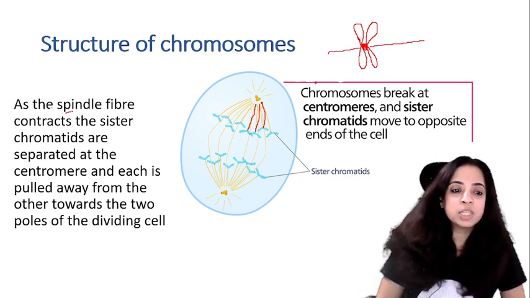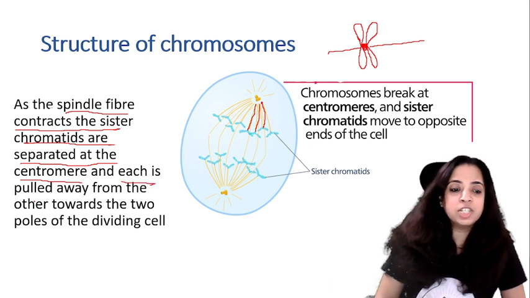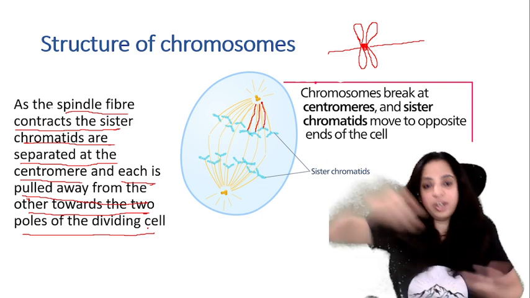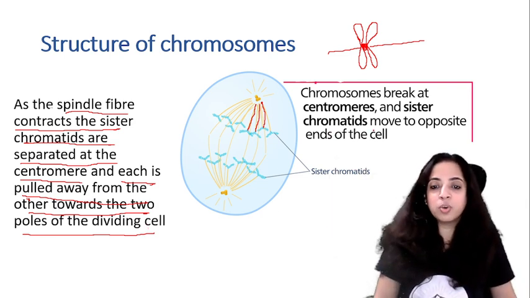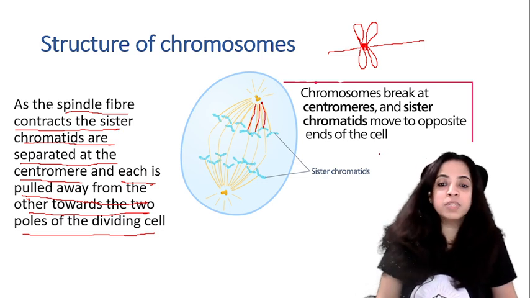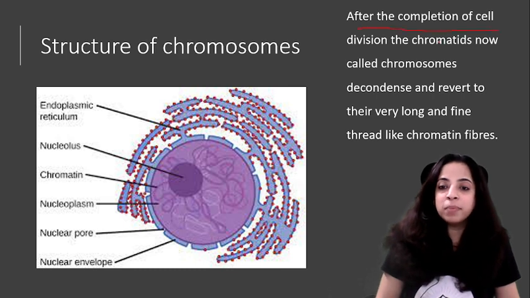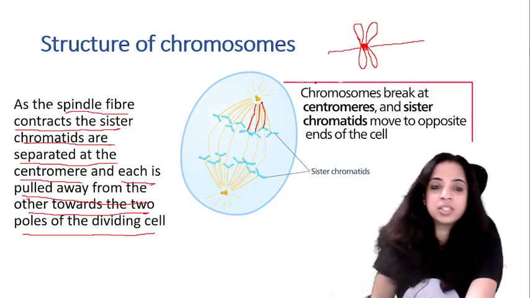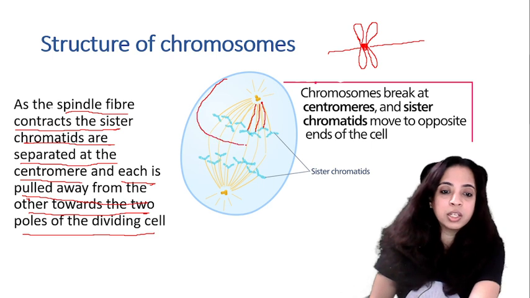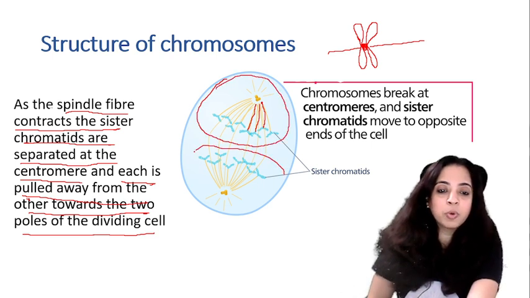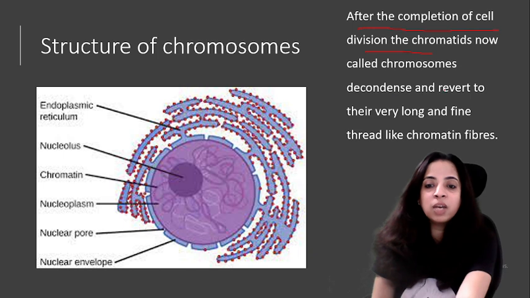As the spindle fiber contracts, the sister chromatids are separated at the centromere and each is pulled away from the other towards the two poles of the dividing cells. So the chromosomes break at centromeres and sister chromatids move to opposite ends of the cell. I hope this is clear to you. After the completion of the cell division, two different cells are formed like this. After that, what happens?